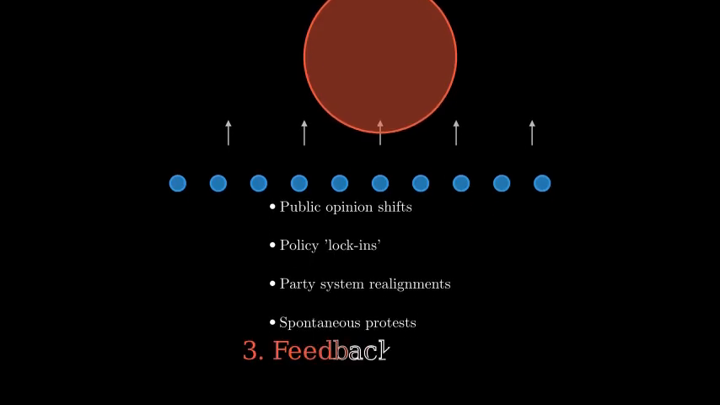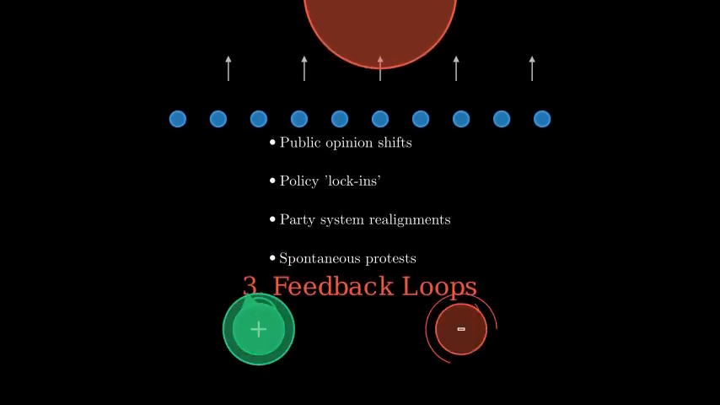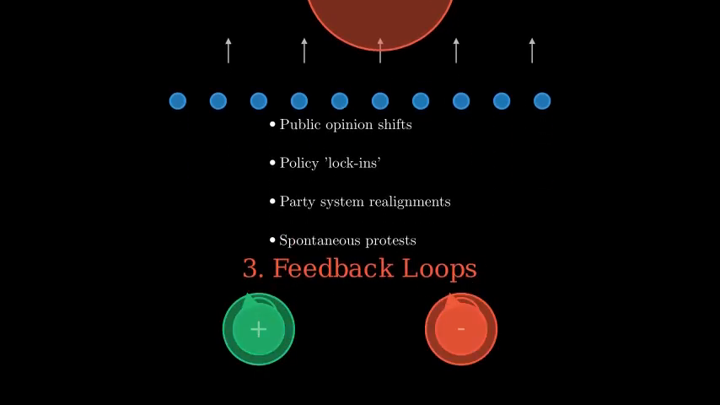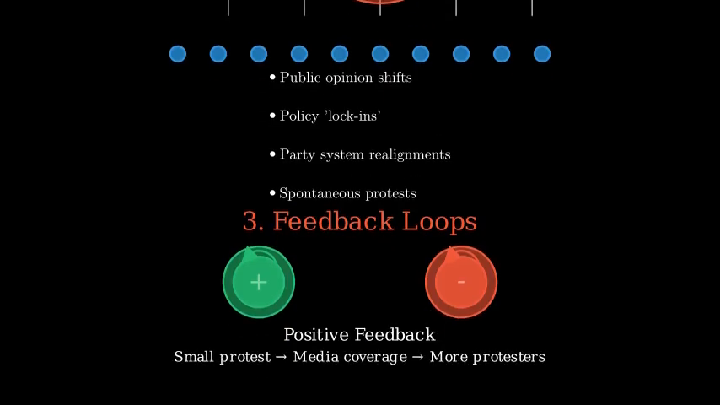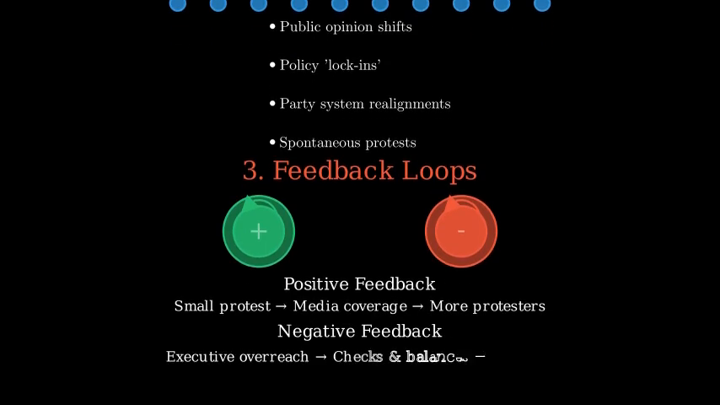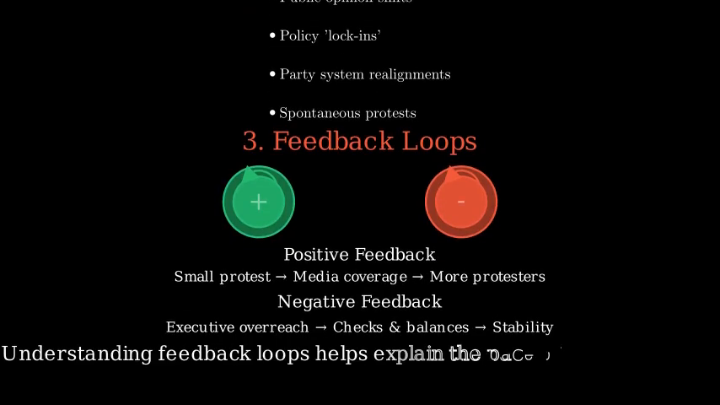The third key aspect is feedback loops. There are two main types: positive feedback and negative feedback. Positive feedback amplifies trends. For example, a small protest gains media coverage, attracting more protesters. Negative feedback stabilizes the system. For example, checks and balances curbing executive overreach. Understanding these loops helps explain why some reforms cascade quickly and why others stall.